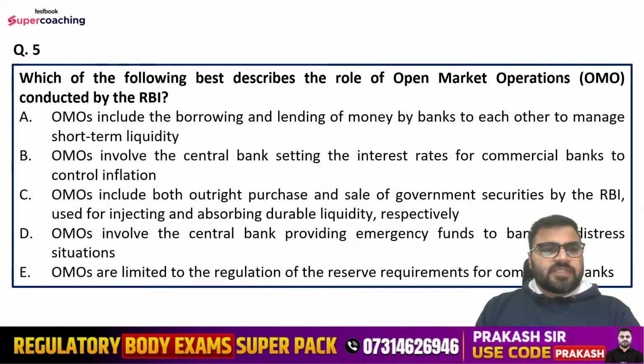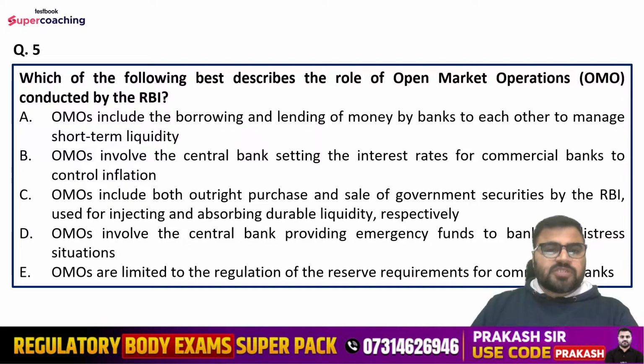Question number 5 is, which of the following best describes the role of open market operations conducted by the Reserve Bank of India? Options are: open market operations include the borrowings and lending of money by banks to each other to manage short-term liquidity. Open market operations involve the central bank setting the interest rates for commercial banks to control inflation.